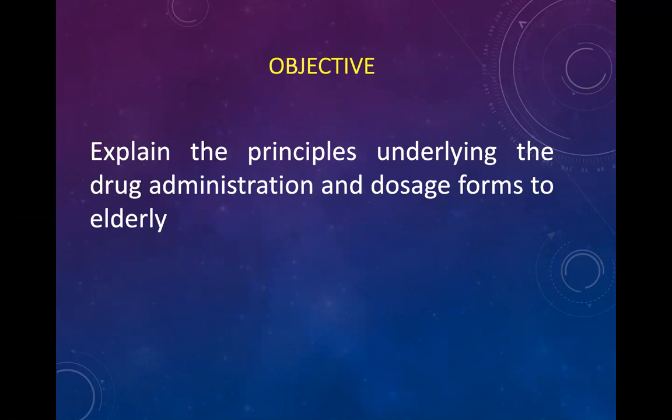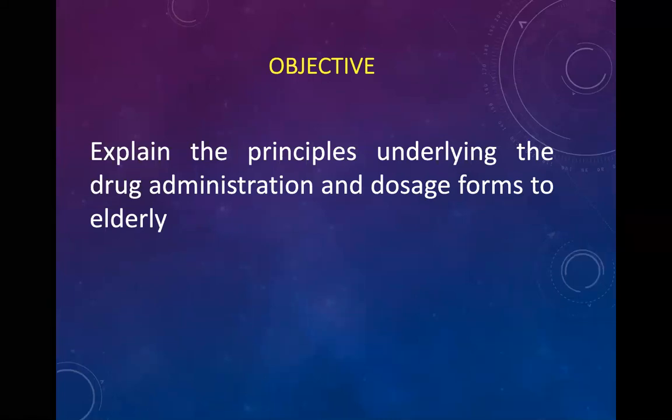This is the objective. So we have to cover the effect of absorption, distribution, metabolism, excretion, which is called pharmacokinetics, on the elder people, and what the drug does to the human body, that is pharmacodynamics, the effect of pharmacodynamics in elder patients.